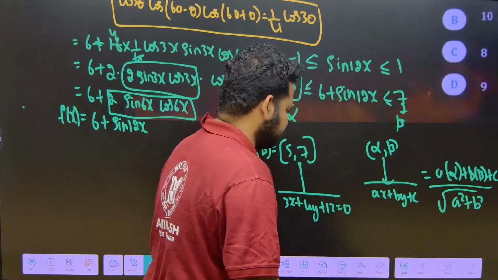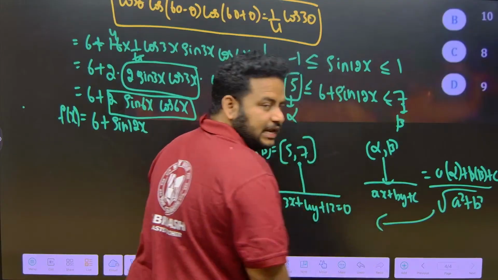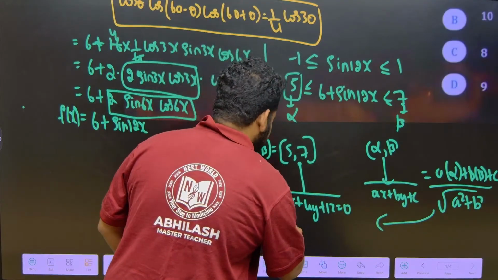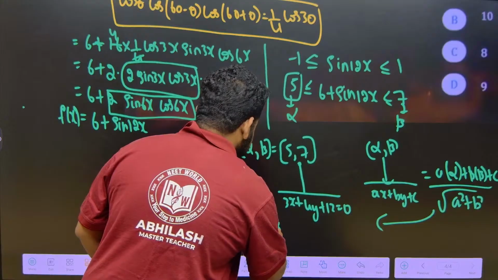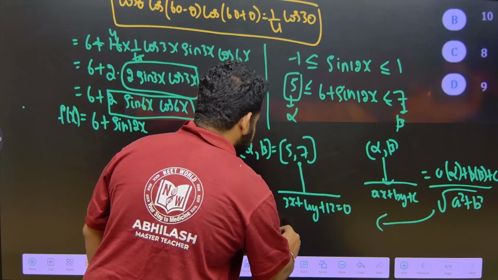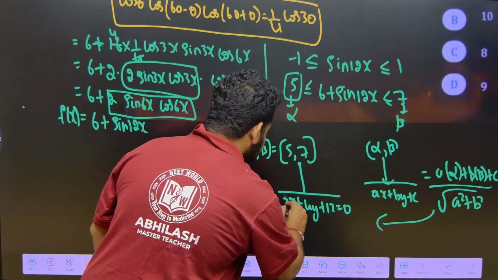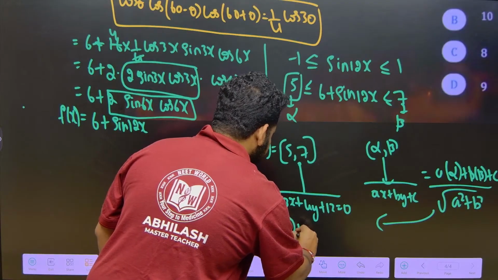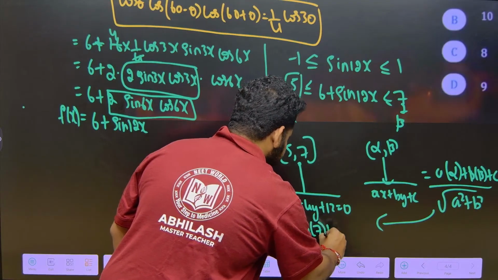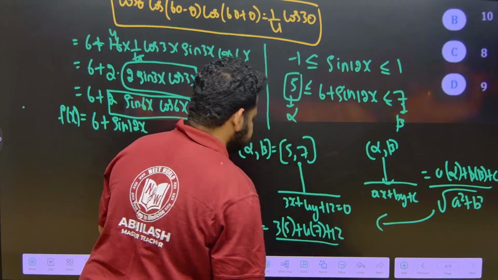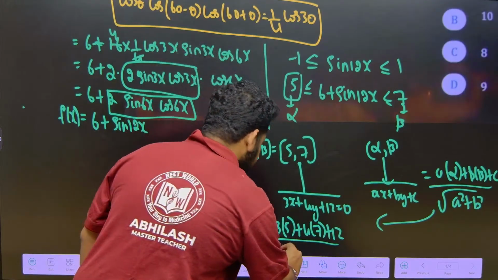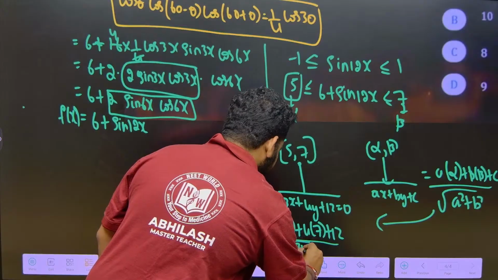If I apply this formula here, the distance d is equal to 3 times alpha, that is 5, plus 4 times 7 plus 12, divided by square root of 3 square plus 4 square.